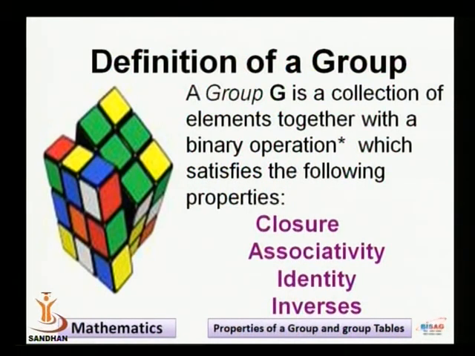This binary operation satisfies closure property and associativity. A set G must have an element which is known as identity element, and every element of the group G possesses an inverse element, and this type of set is known as a group.